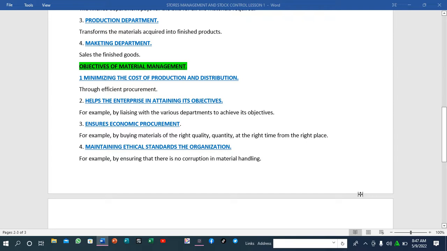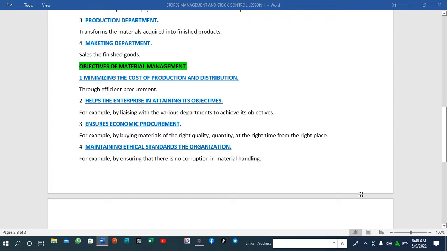So point number 4, maintaining ethical standards in the organization. Basically, when you talk about ethical standards, what do you mean? Ethical standards are the generally accepted behaviors in a business. The generally accepted behavior, even in a society: there are some things that you cannot do in a society, and there are some things that you can do.